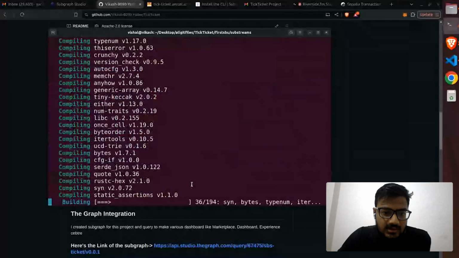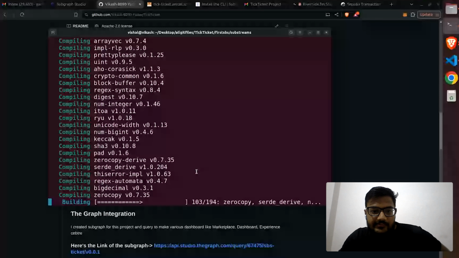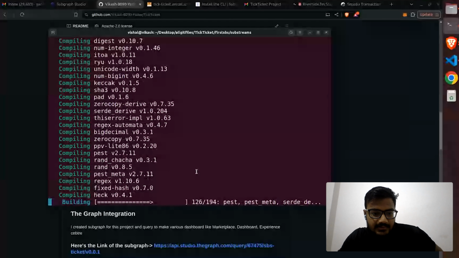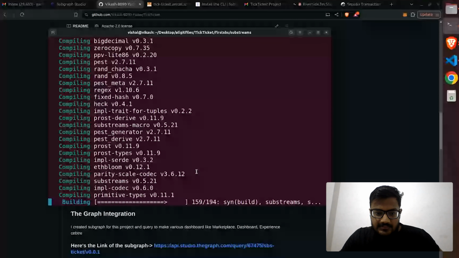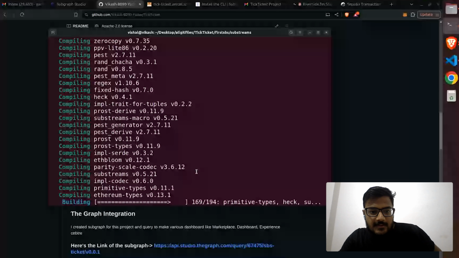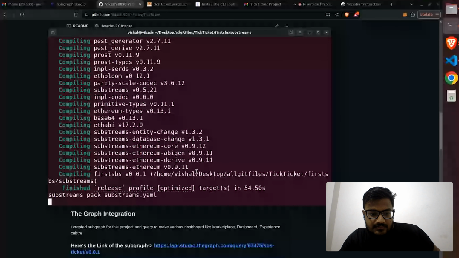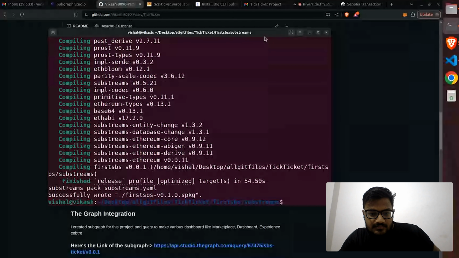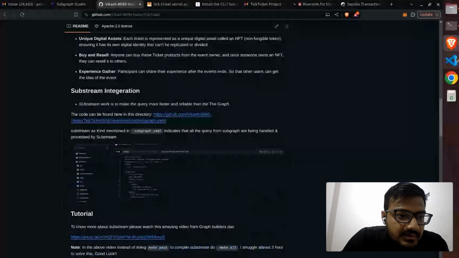Yeah, it's compiling, I guess it's tracing all the libraries and all. So we can wait until this. It will not take much time, just a couple of minutes or few, nothing else. Yeah, so it's successfully compiled. We can see this.